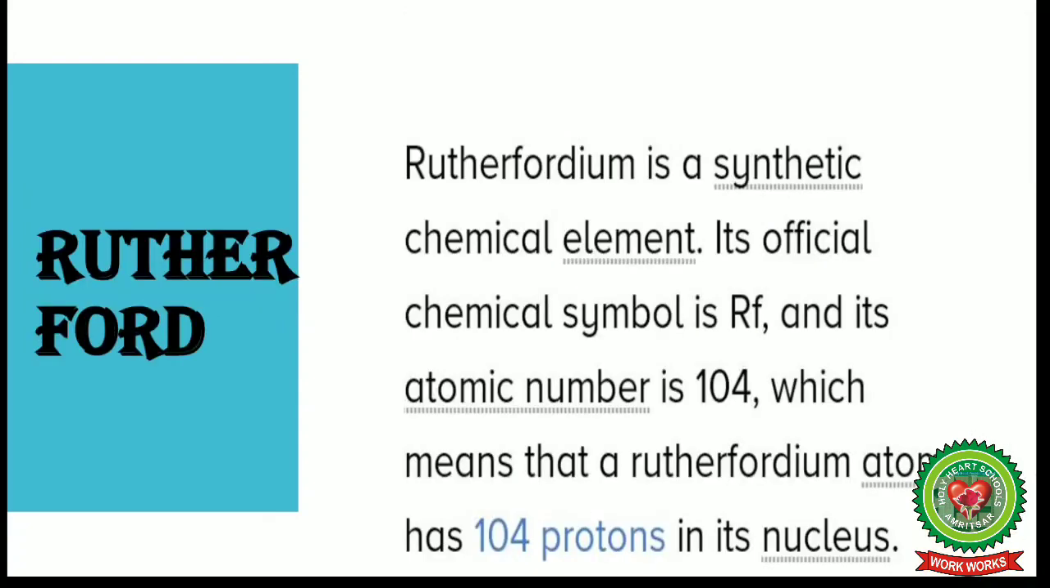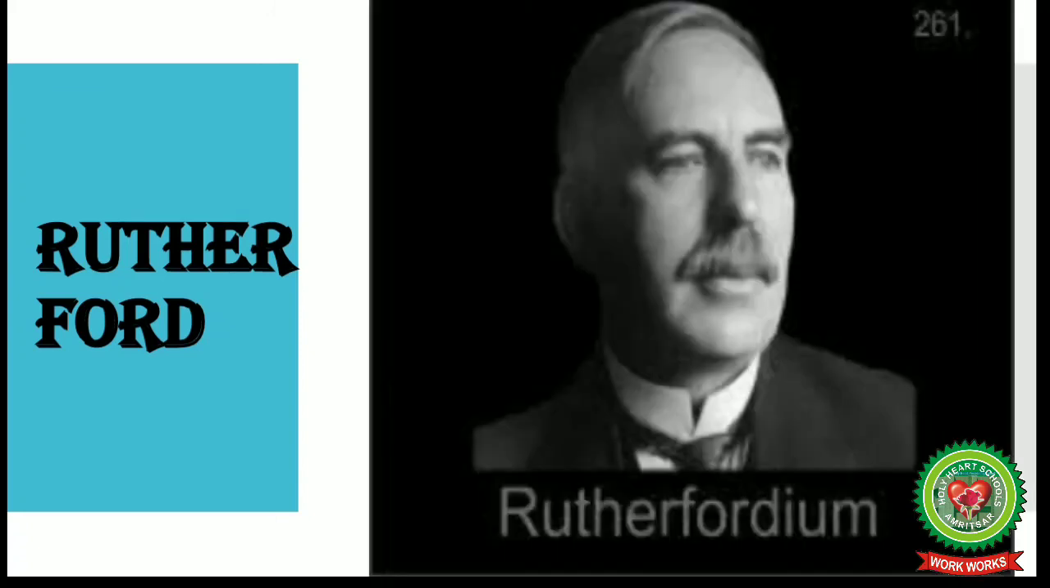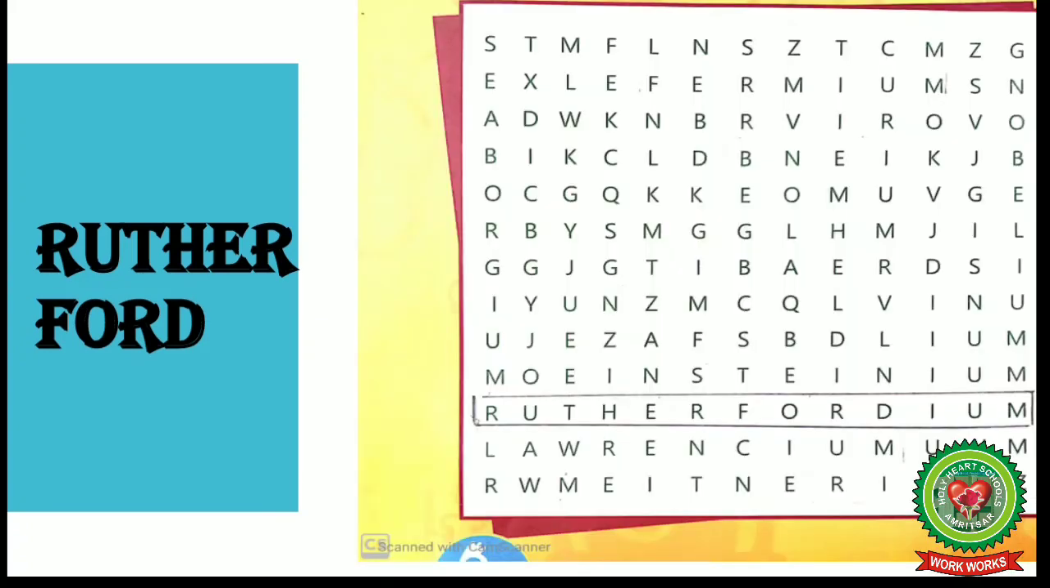Next is Rutherford. Rutherfordium is a synthetic chemical element. Its official chemical symbol is Rf and its atomic number is 104, which means that a Rutherfordium atom has 104 protons in its nucleus. This is the picture of Sir Rutherford. Now this is the element which is named after Rutherford, that is Rutherfordium.